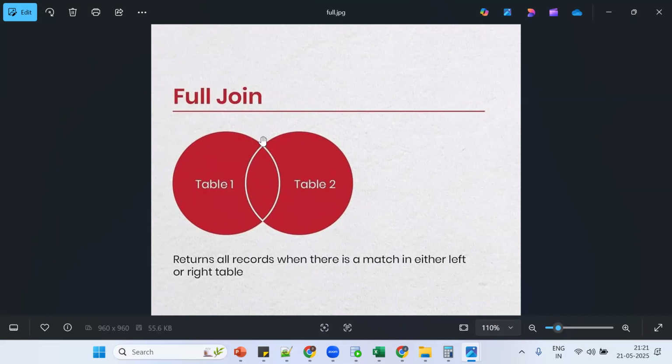So this is inner join, this is left join, this is right join. Simply, it returns all the records from both side tables.